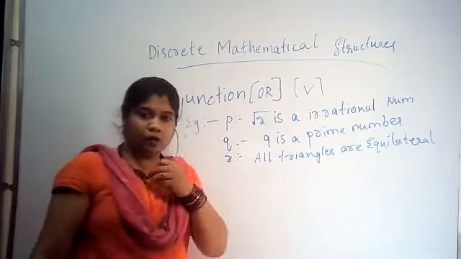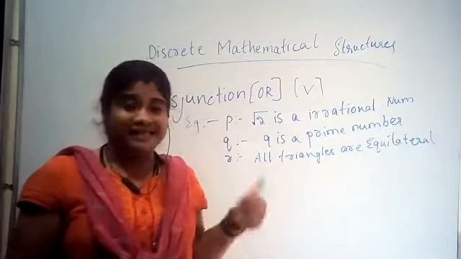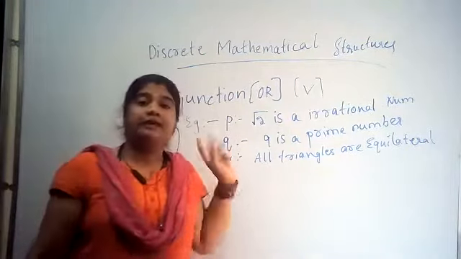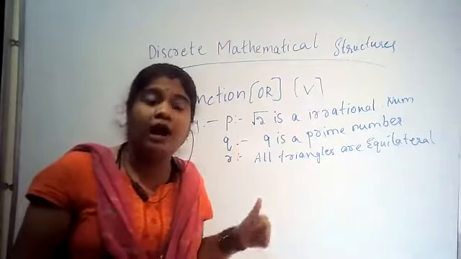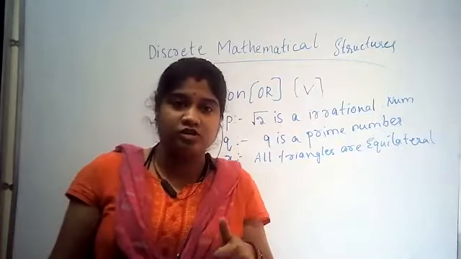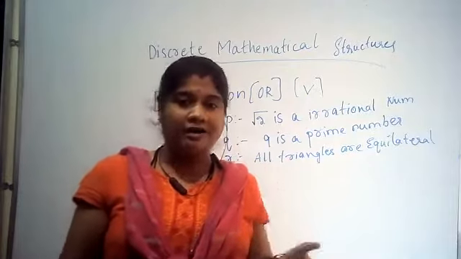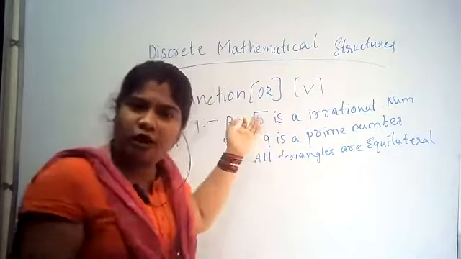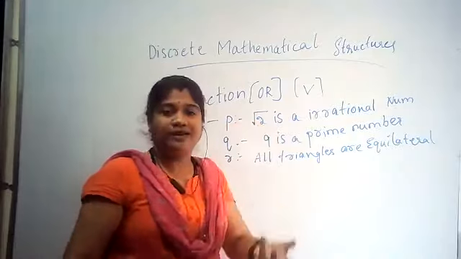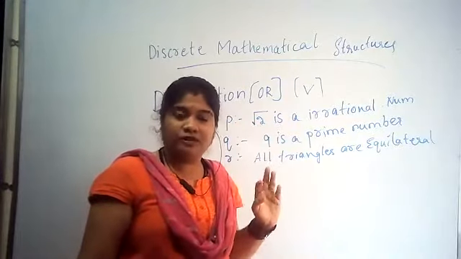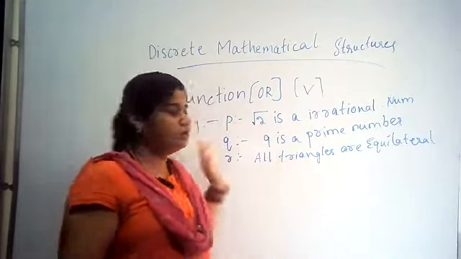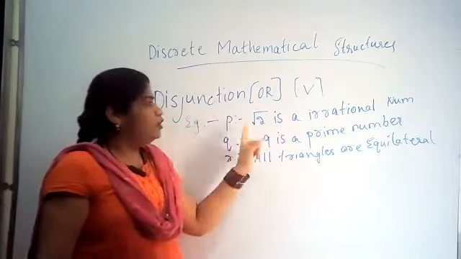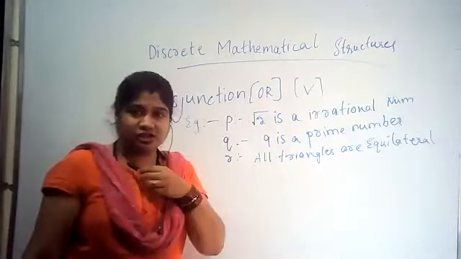Now, here they have given us an example of three propositions. P is one proposition, Q is one proposition, R is another proposition. They may be true or false. Now we'll judge whether these are true or false and then solve. First, P: Root 2 is an irrational number.